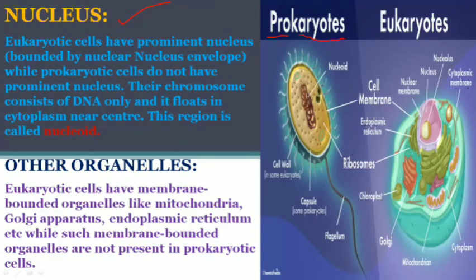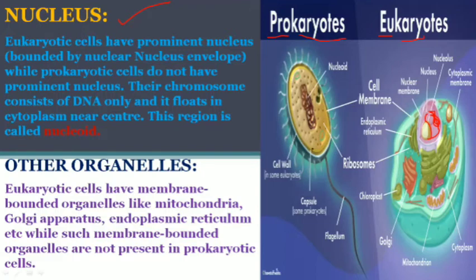Pro means first, karyote means nucleus, eu means true, and karyote means nucleus. In prokaryotes, the cells arose before the origination of the nucleus. And eukaryote organisms have a true nucleus. True nucleus means a membrane bounded nucleus, in which there are chromosomes.